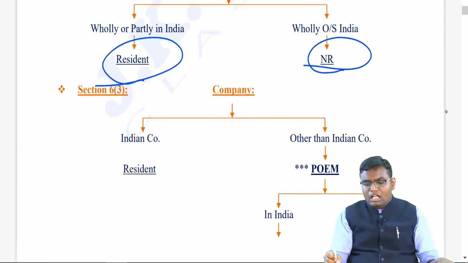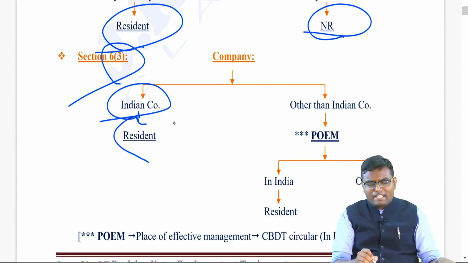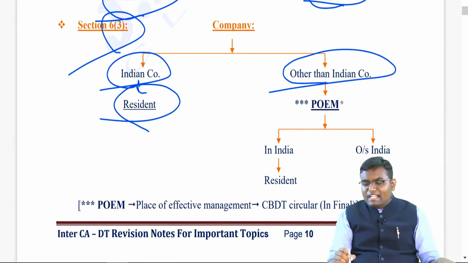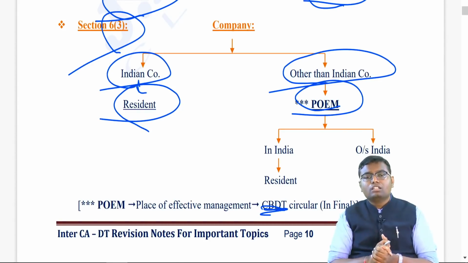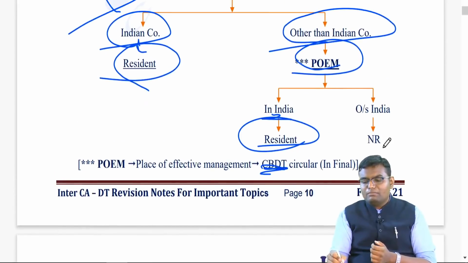Last, company. How to decide the residential status of a company? Section 6, subsection 3. If you are an Indian company which is registered in India, you become directly resident. Don't see any other condition, you are directly resident. But if you are other than an Indian company, basically a foreign company, we will check where is your POEM, place of effective management, which is decided by CBDT, CA Final. You have to see where is your place of effective management. If it is in India, this foreign company becomes resident. If place of effective management is outside India, that foreign company becomes what?